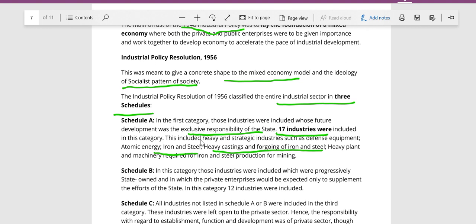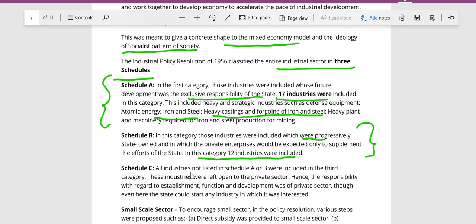Schedule B had 12 industries, which were progressively owned by the state. Just like Schedule A industries were exclusively under the control of the government, in Schedule B industries the private sector could coexist, but only as a supplement to the efforts of the state. So mostly these were in the hands of the state. It was state owned with limited private sector participation. Here, private sector participation was completely absent in Schedule A industries. In Schedule B it was only limited.